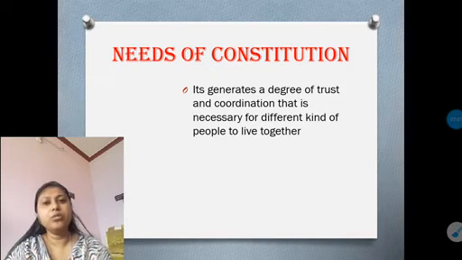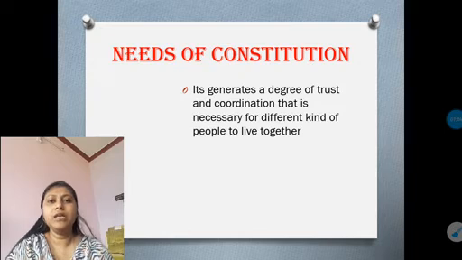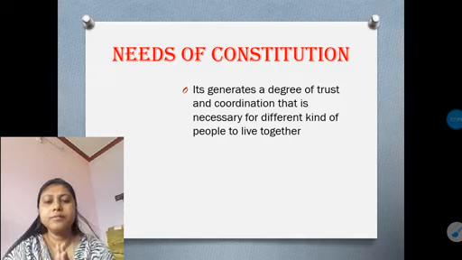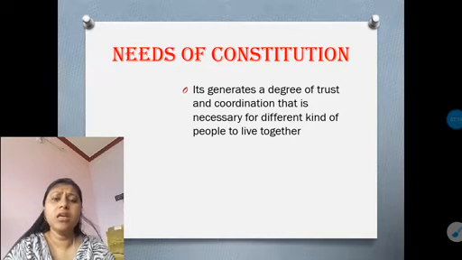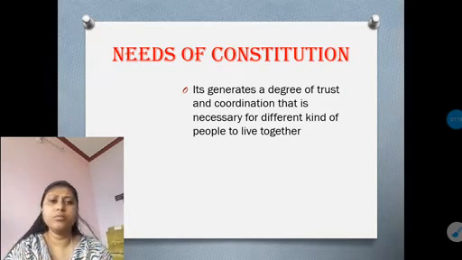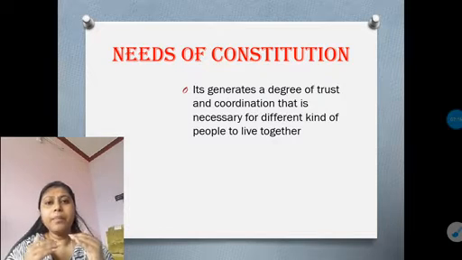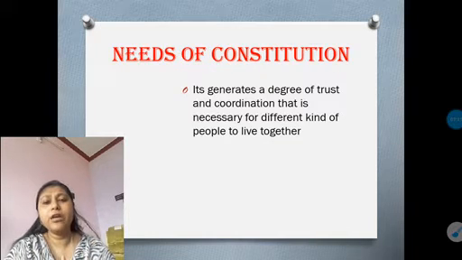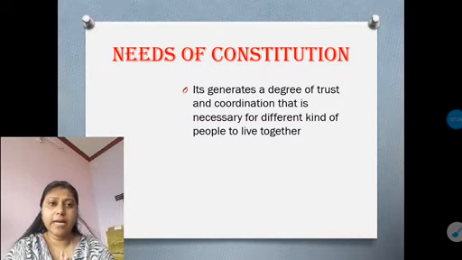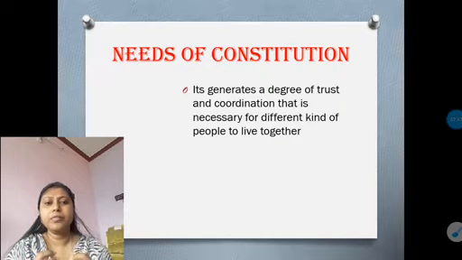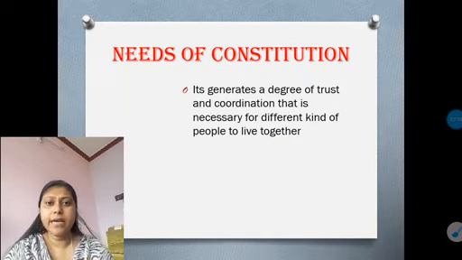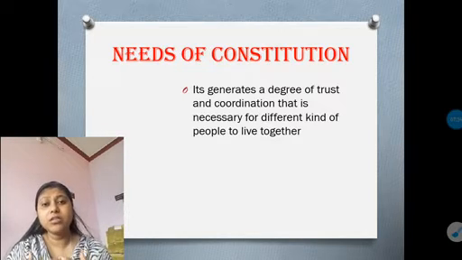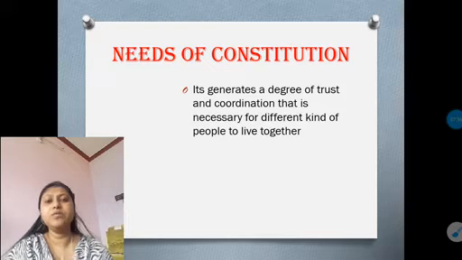Maybe what I like you don't like, maybe what I like to eat or wear, you have a very different concept or different ideas or thinking from me. You have a different ideology, which I don't agree with. So because of the difference between each and every individual, it's a very difficult task to live in one particular society. So for living together in a diversified society, it's very necessary that the people coordinate with each other and trust each other, so that they will live peacefully in a society.